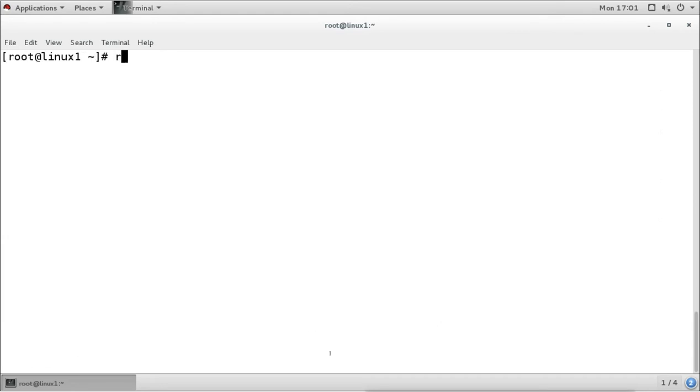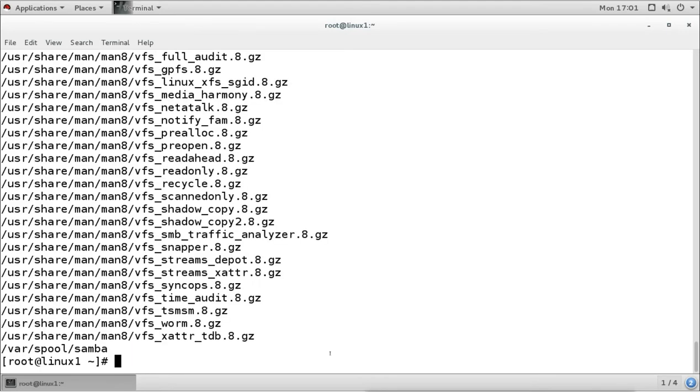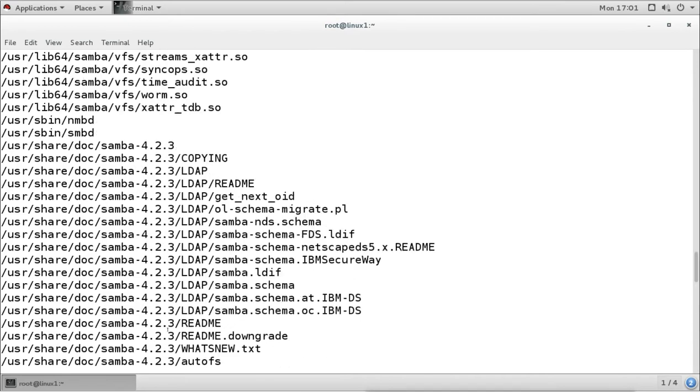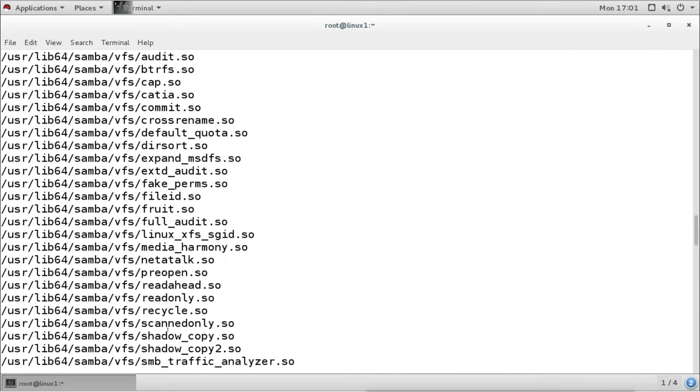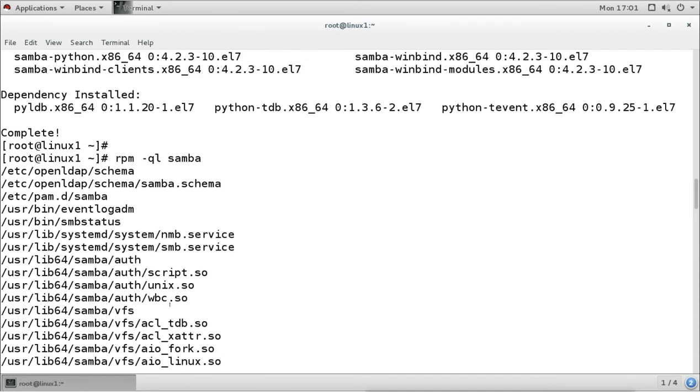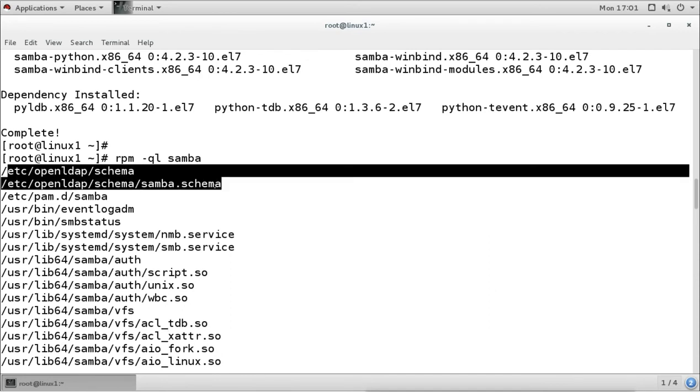Okay, now the packages are installed, so let's see the important files which come with these packages and which are required for us. First, this is the main package, that is Samba. When you check this, you will see lots of files. Let's see what files are there. From the beginning, it has these configuration files here.